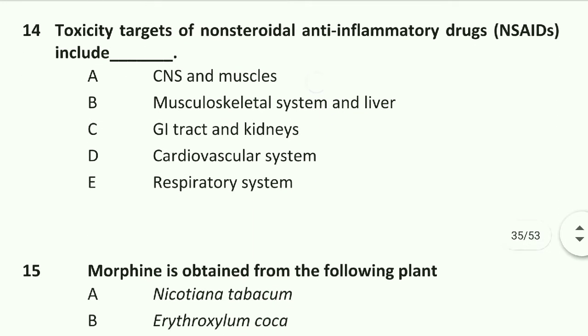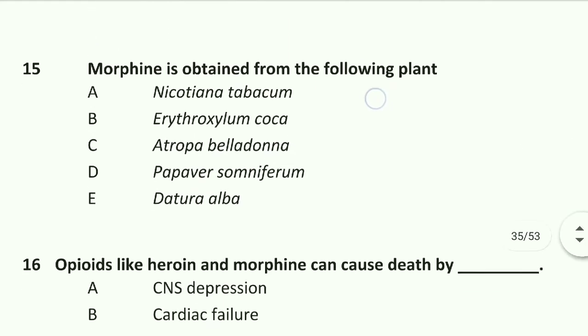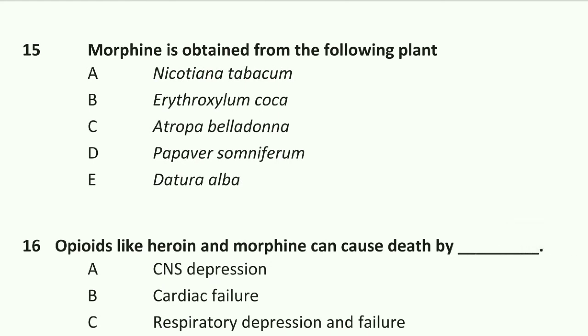Question number 14: toxicity targets of non-steroidal anti-inflammatory drugs, NSAIDs, include the GI tract and kidney. Option C is right. Question number 15: morphine is obtained from the plant Papaver somniferum.